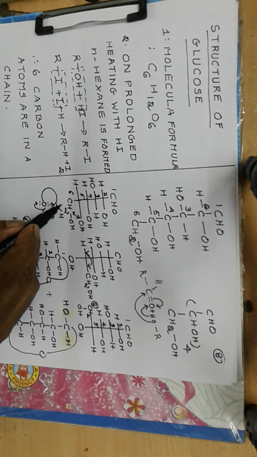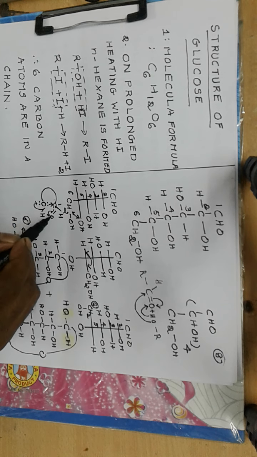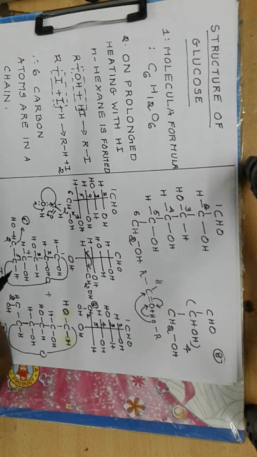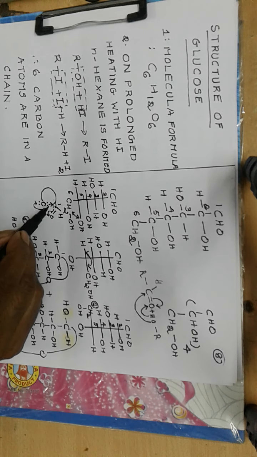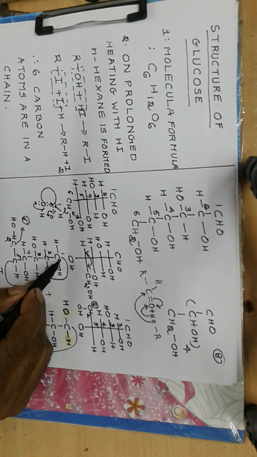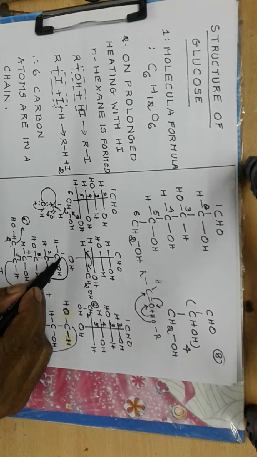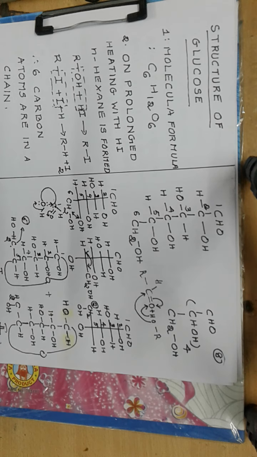So this is carbon 1, and on carbon 1 the double bonded O becomes an OH here, and then this carbon is connected to oxygen by this bond. This curved line indicates a bond. We cannot use a straight line bond because that will cause difficulty in drawing the picture.